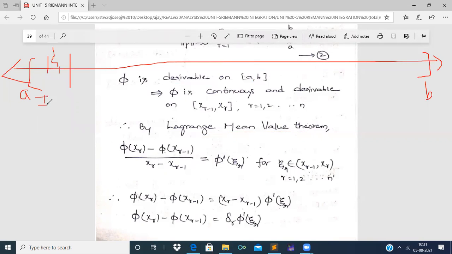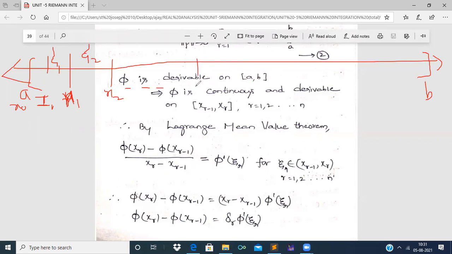It is I1, right? Here we take x naught equal to a and x1. The first endpoint of the first segment and the next endpoint of the next segment, right? It is I1, the first segment I1. And in the second segment, there exists a point xi2 in (x1, x2), and so on.